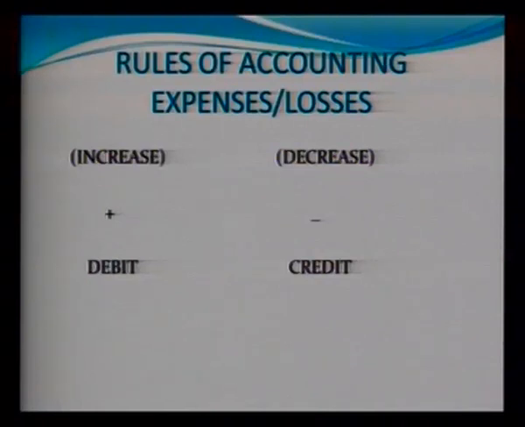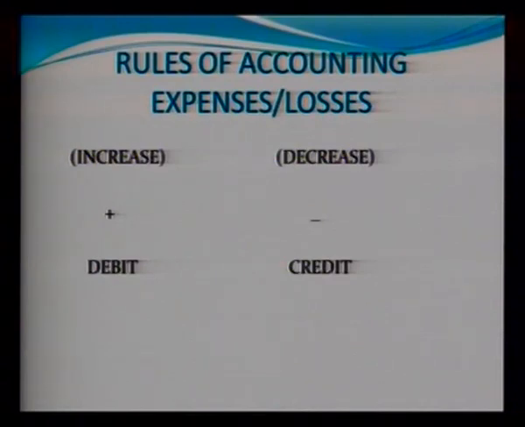Are there any other rules besides this? Yes. The next category is expenses or losses. Expenses or losses are the same as the asset account. If we increase the expenses or the losses, they will be shown on the debit side. And if we decrease the expenses, that will be shown on the right hand side or the credit side.